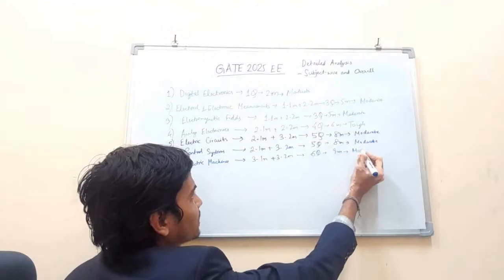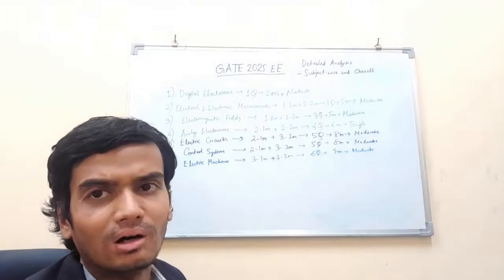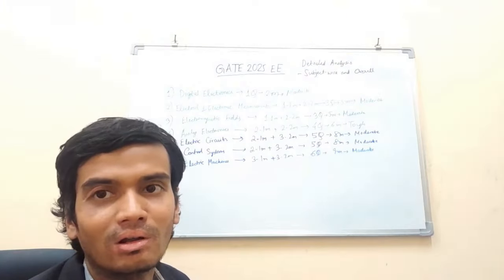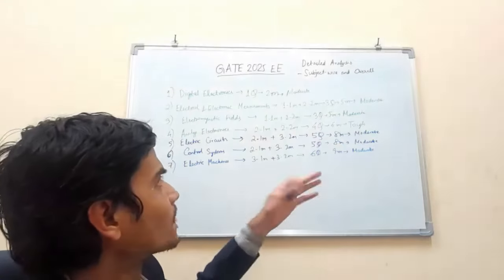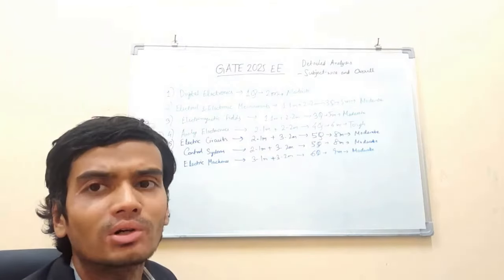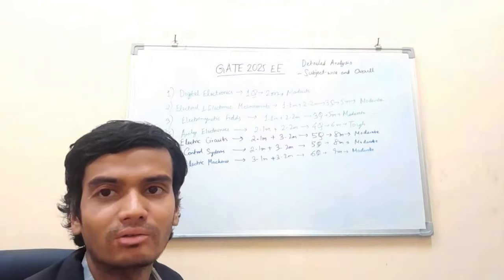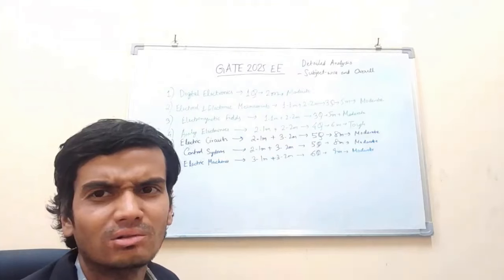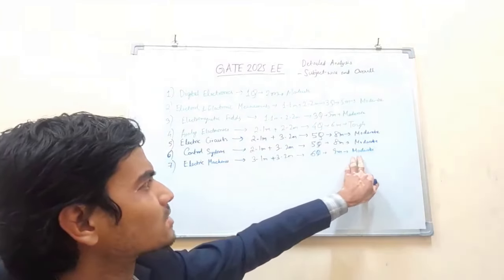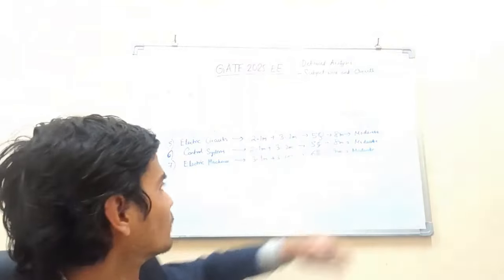Level was again moderate. Questions were asked from synchronous machines, synchronizing and alternatives to that, what instruments are required and all. Then basic synchronous machine questions, synchronous motor and all. Then a DC motors question was asked. Then induction machine speed-torque characteristics, VLF control, those questions were asked. So basic typical questions were asked, but in the exam environment it becomes somewhat challenging to answer all questions. So in my opinion, it was moderate.